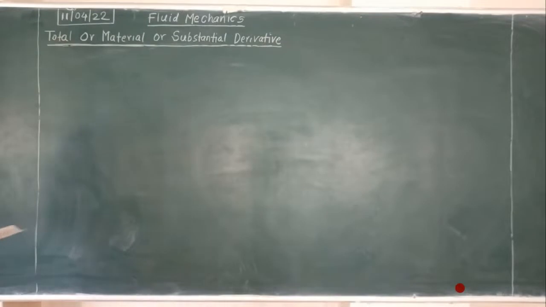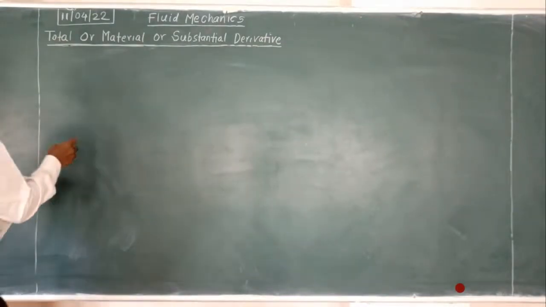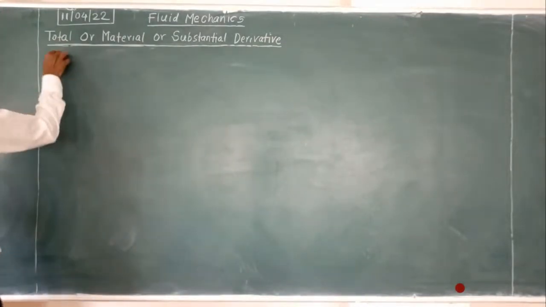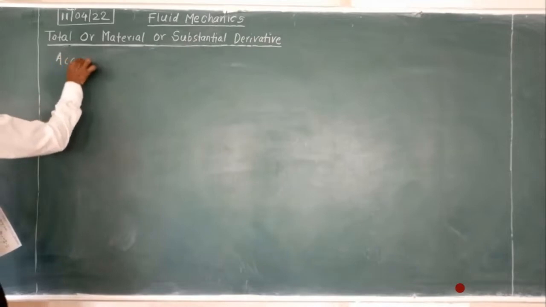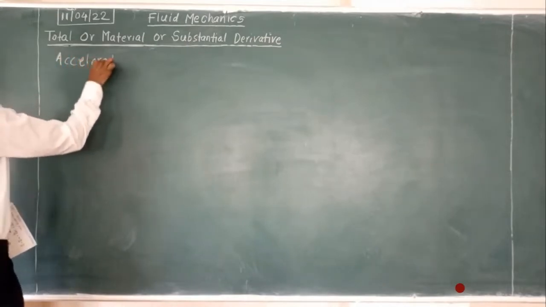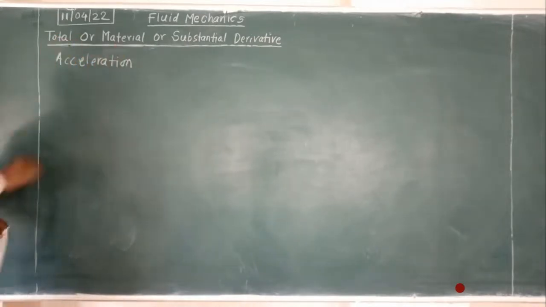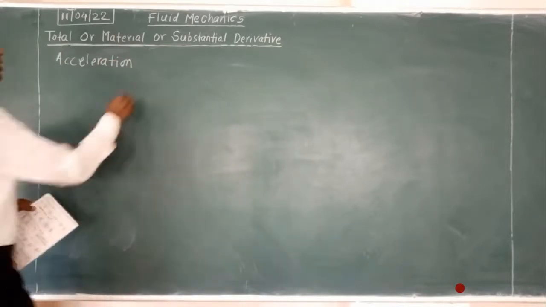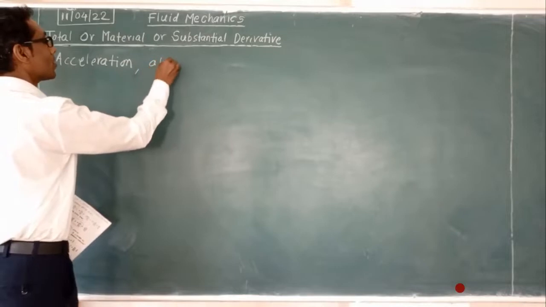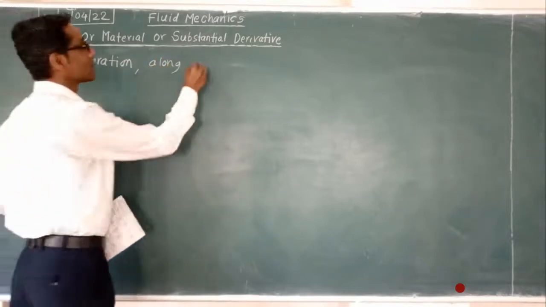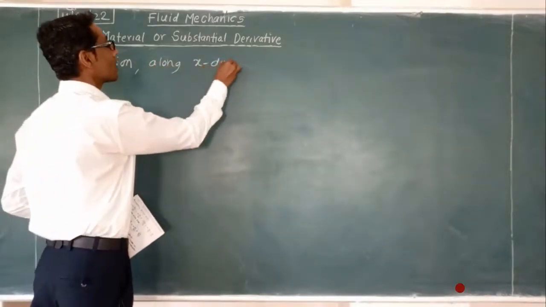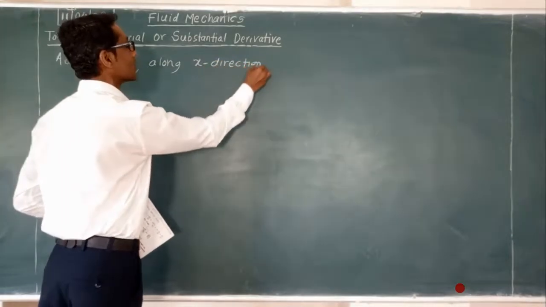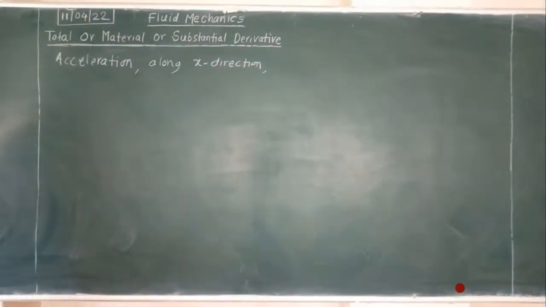We will have the acceleration components as per the discussion. Acceleration means the change in velocity with respect to time. If you take acceleration along the x direction, how can we write it?